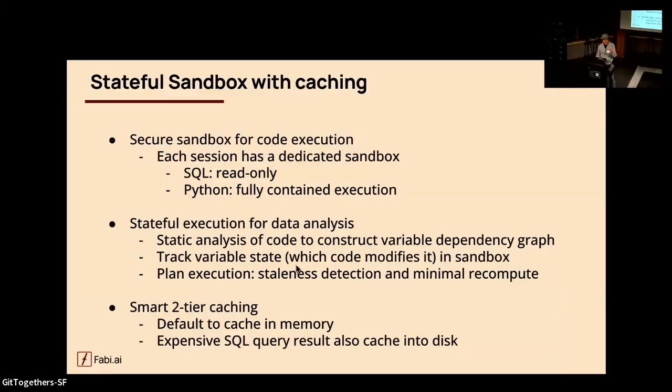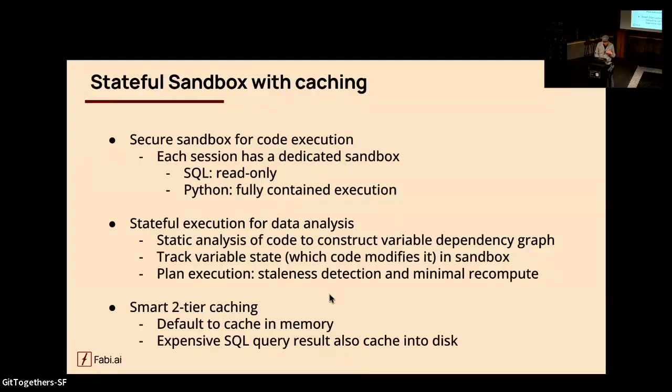Whenever we need to run a new piece of code, we have a planned execution, where we detect which variable is becoming stale and is upstream based on the dependency graph. Then we figure out which piece of code actually needs to rerun. So basically we do minimal recomputation. This way, whenever you run your analysis, you make sure you get the correct result based on the dependencies, and it's much more reproducible. But on the other hand, you don't have to recompute everything every time.